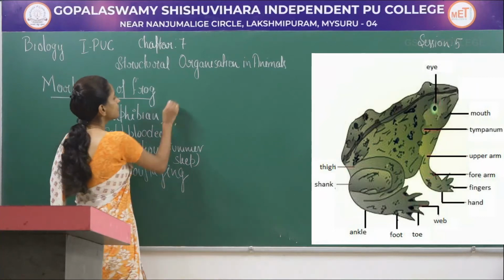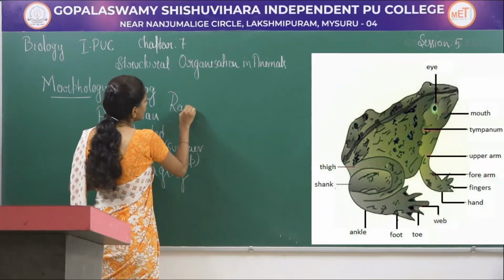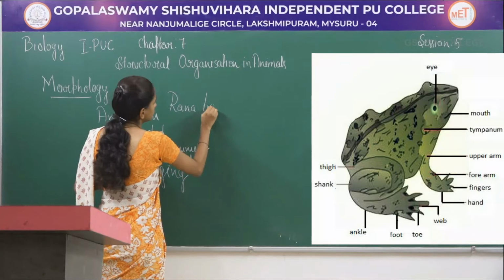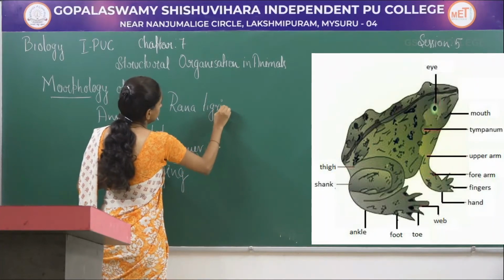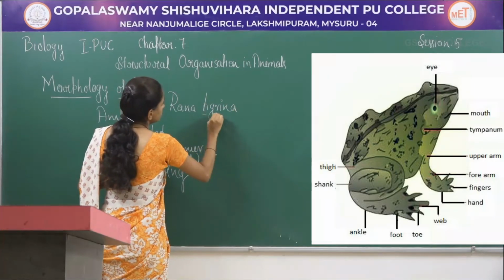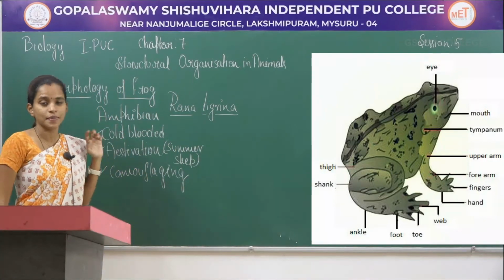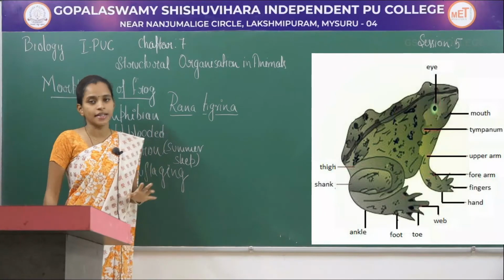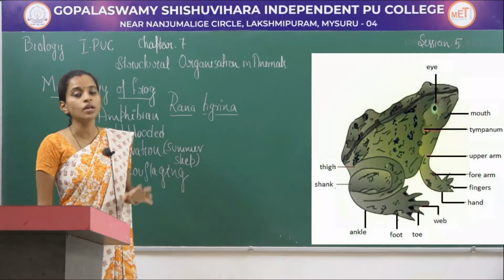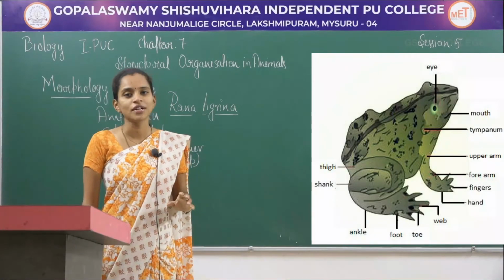The common Indian species will be Rana tigrina. This is the common Indian species, that is Rana tigrina. Next we will study about the morphology of frog.